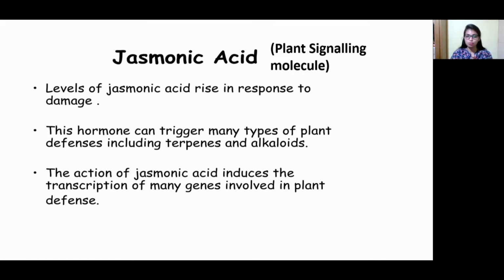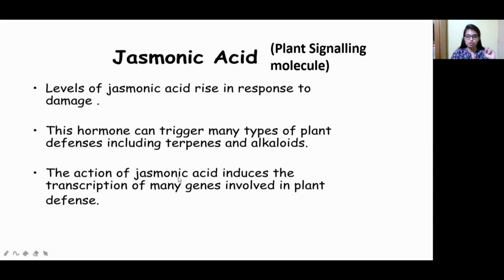This hormone can trigger many types of plant defenses, including terpenes and alkaloids. Terpenes and alkaloids are plant secondary metabolites. What is the function of plant secondary metabolites? They defend the plants from adverse conditions, from pathogens, from superoxide. From all these conditions, they will defend our plant. That's why this jasmonic acid is there. It will trigger the secondary metabolites to protect the plants from damage.